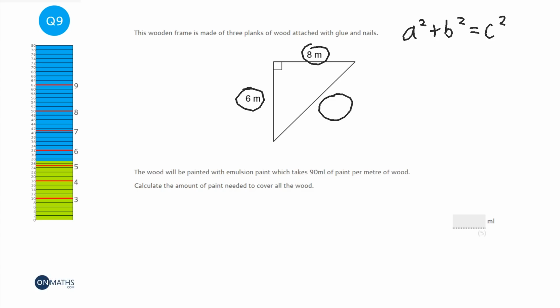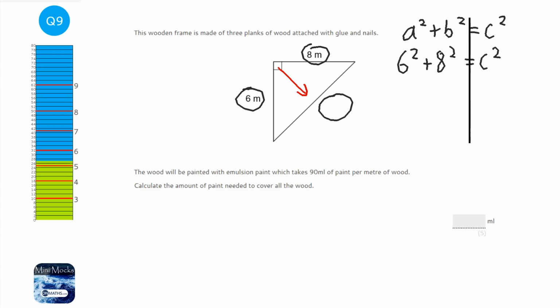Now c is the one that has to be the hypotenuse, and to find the hypotenuse we just go opposite the right angle. So we're finding c. A and b don't matter which way around we do it, so I'm going to do 6 squared plus 8 squared equals c squared. And I can put my lines down as I normally do.